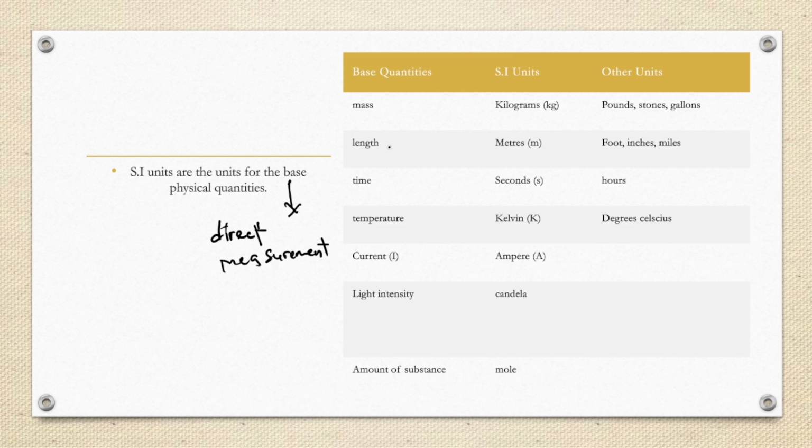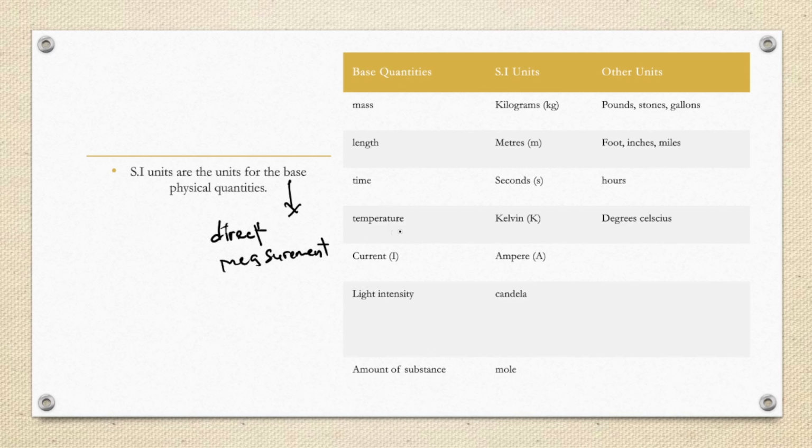Let us go over to length as a base quantity. The SI unit of length is the meter. The other units, vanoshandisa foot, vanoshandisa inches. Kwa America kunowanzoshandiswa ma-miles. These are the other units of length. Then time, the SI unit of time is the second; other units are hours, minutes, what have you.